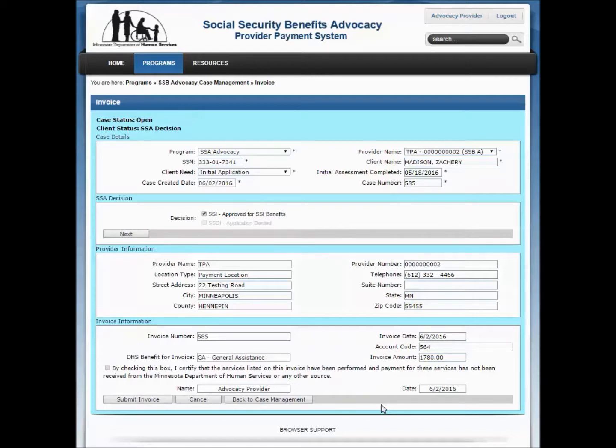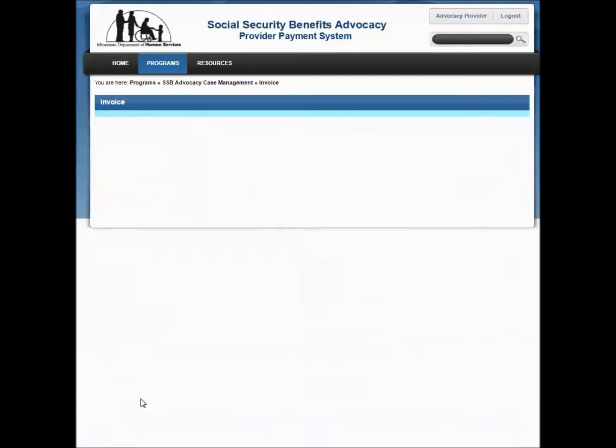If all information on the invoice page is correct and you agree to the statement, "By checking this box, I certify that the services listed on this invoice have been performed and payment for these services has not been received from the Minnesota Department of Human Services or any other source," click the checkbox in front of the statement and click the Submit Invoice button.